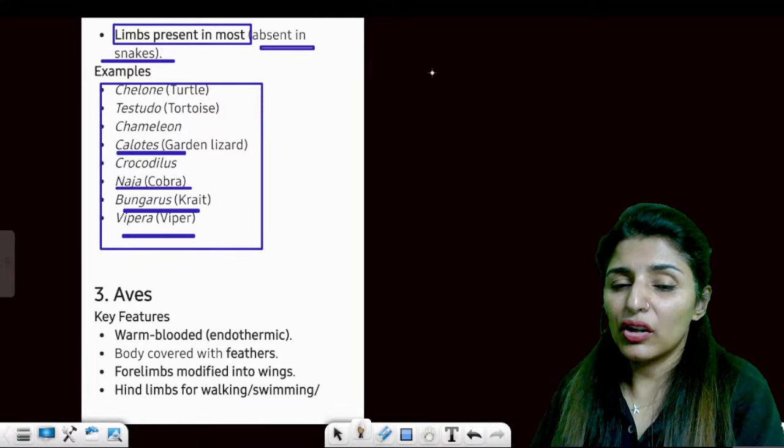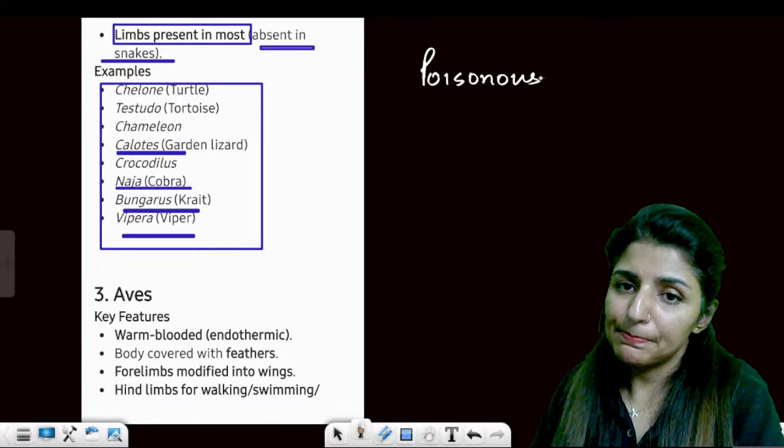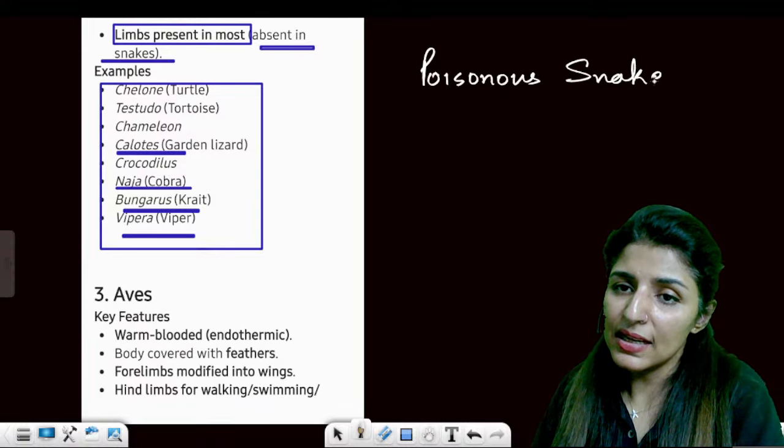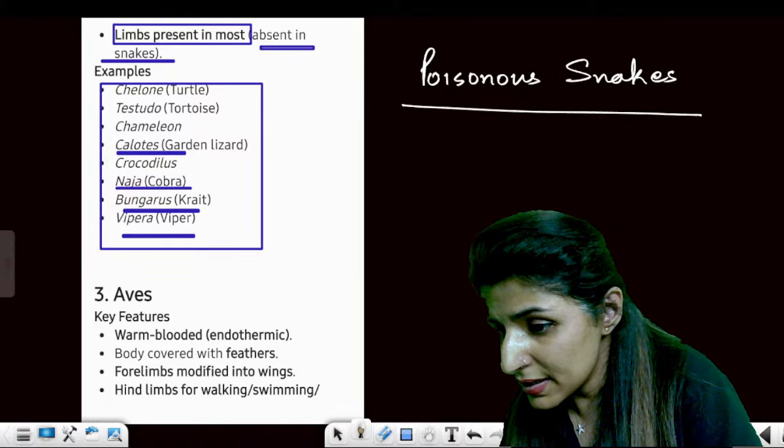Now another homework, you have to find out which of these are the poisonous snakes. Can you name the poisonous snakes here? You have to separate which one of these are the poisonous snakes.